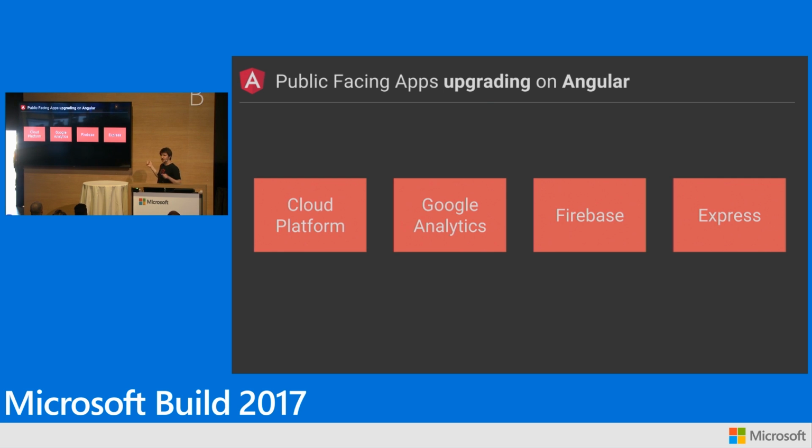Anybody doing upgrade? Anybody going from AngularJS to Angular, doing the upgrade thing? A couple of people? Cool. So we're doing that inside of Google as well, because these projects are things that we can't just throw away and start again. So you might have heard of them. This is Google Cloud Platform. If you've ever used any of our cloud services, that's all written in Angular. They're in the process of upgrading to Angular 2. Google Analytics, Firebase, Google Shopping Express doing the same thing. So these are public sites that are going through this upgrade process that we talk about.